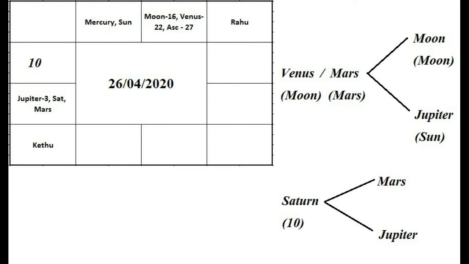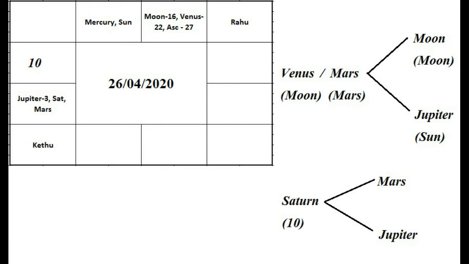However, if the direct connection is not there, we can look for an indirect connection, which is through constellation. Here, Venus is placed in the Moon constellation, Mars is in Mars constellation, Moon is in Moon constellation, Jupiter is in Sun constellation. Here in the Lagna and Lagna Lord group, Venus is in the constellation of Moon. In the other set, Moon is also the third Lord. So there is an indirect connection established. So we can proceed with the Prashna. If this connection is not there, we should not proceed to the Prashna. This is an important thing. This is the fourth step.